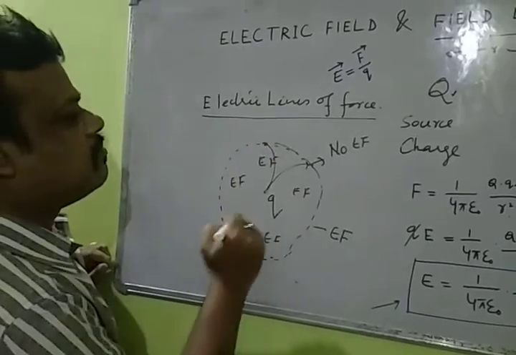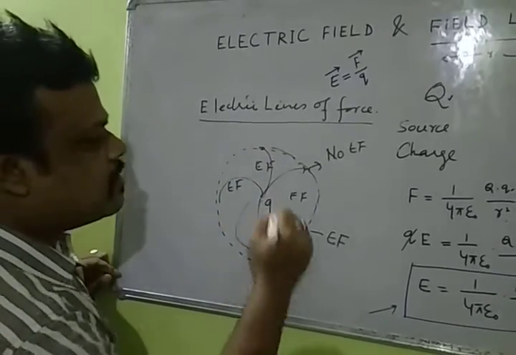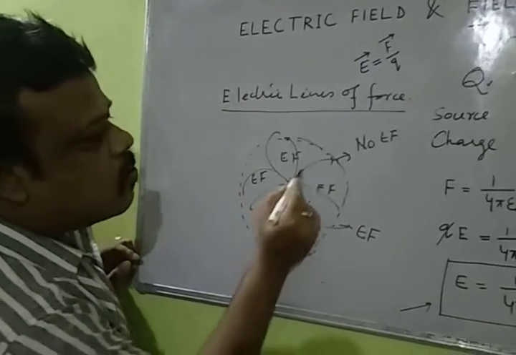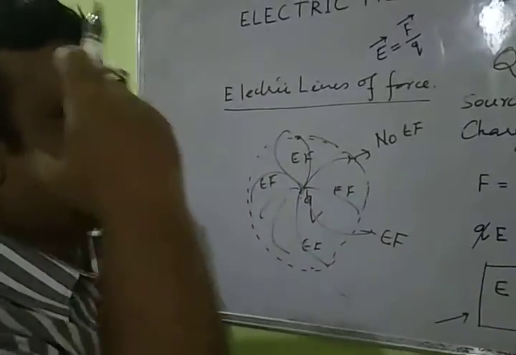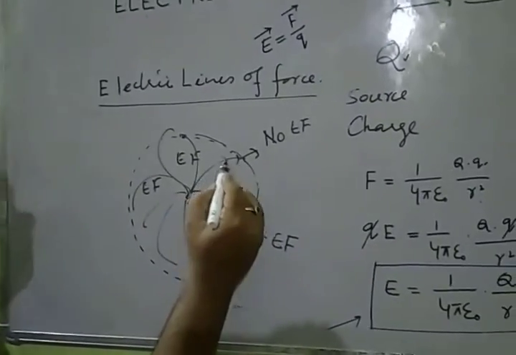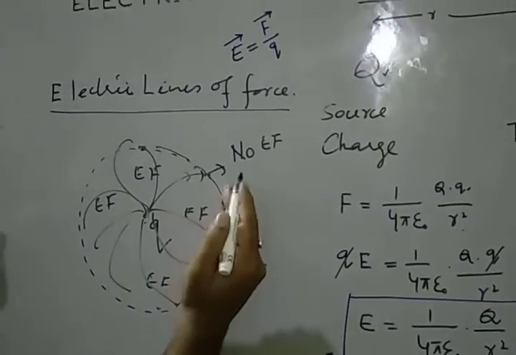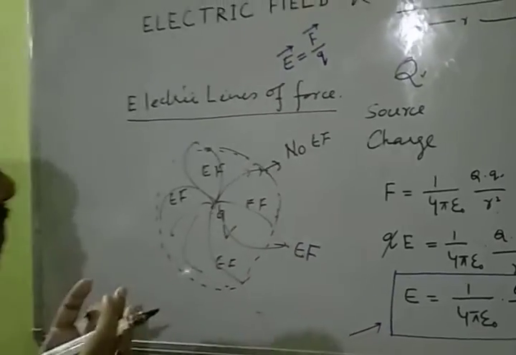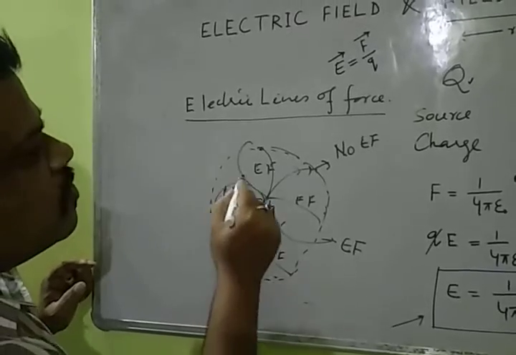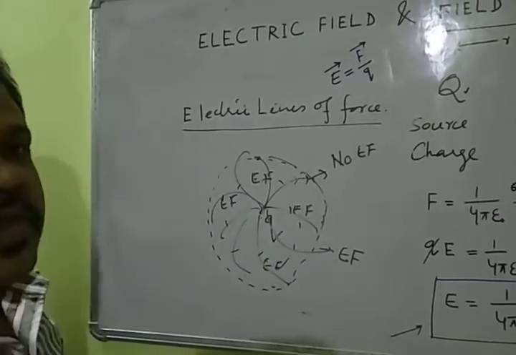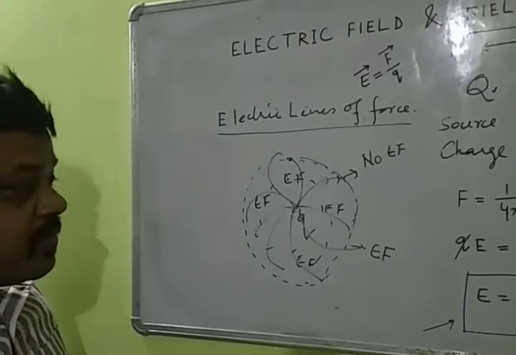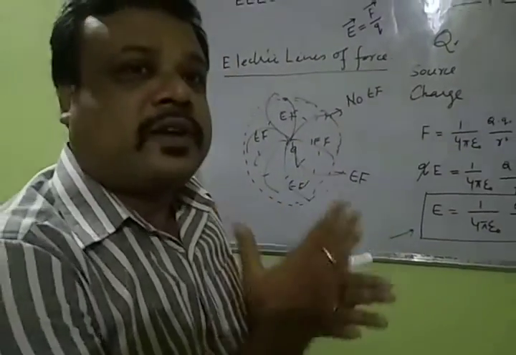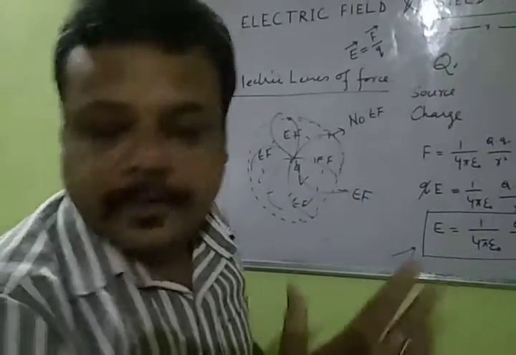It's like Spider-Man. So these imaginary ropes will terminate here because beyond this boundary there is no electric field. So we can assume that these are lines of force. What will lines of force indicate? Lines of force pictorially represent the electric field.